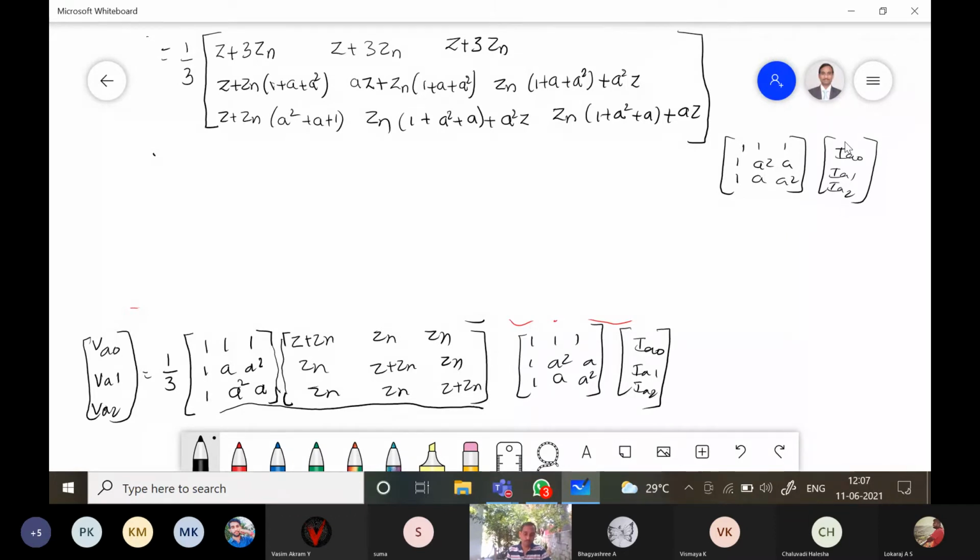So now, what is 1 plus a square plus a? That is equal to 0, right? Wherever the 1 plus a square plus a term is there, you put it as 0.